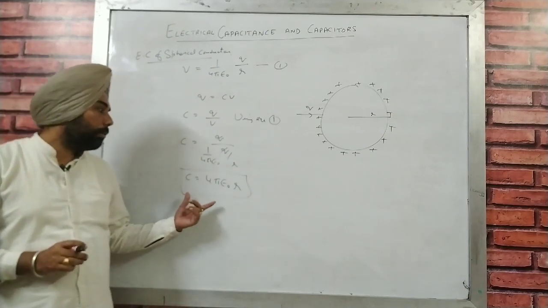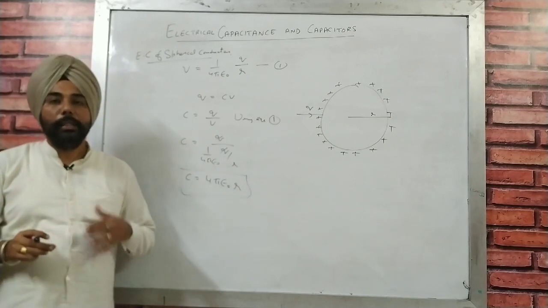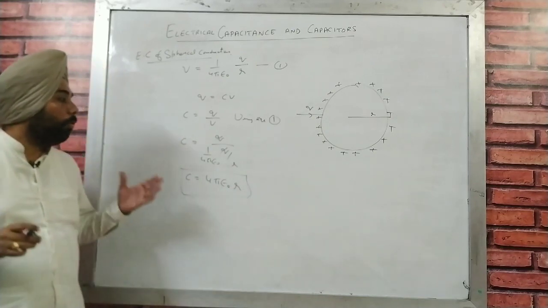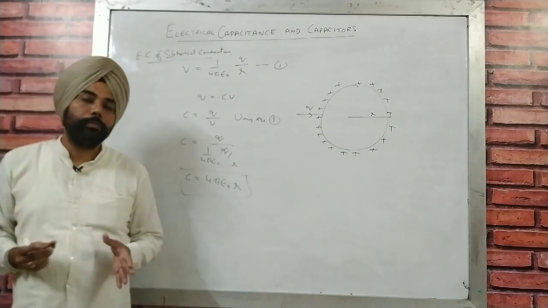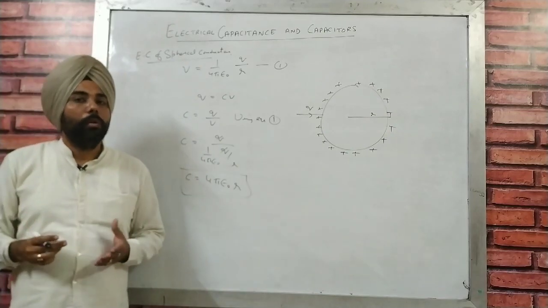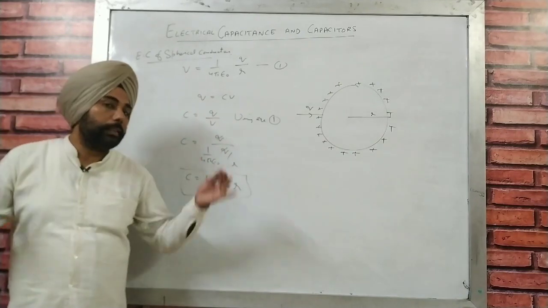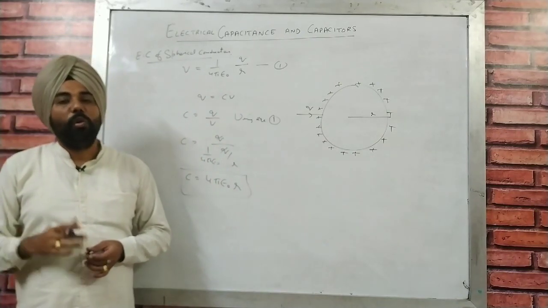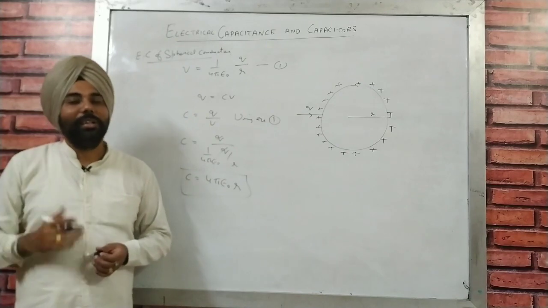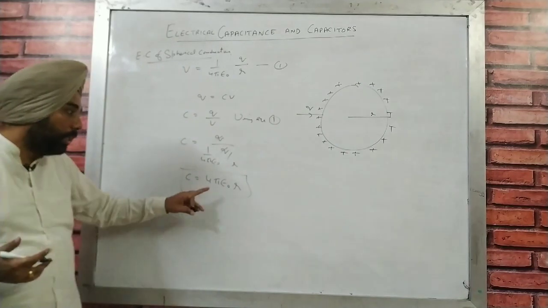Now, if we are going to use this R as the radius of Earth, what is going to be the capacitance of Earth? Let us suppose we have a bigger conductor. Let's say we have Earth as an electrical conductor. What is going to be the electrical capacitance of that? We can use that formula.